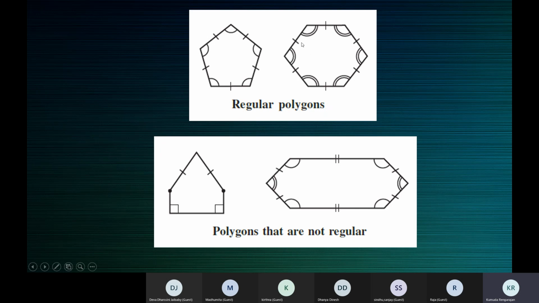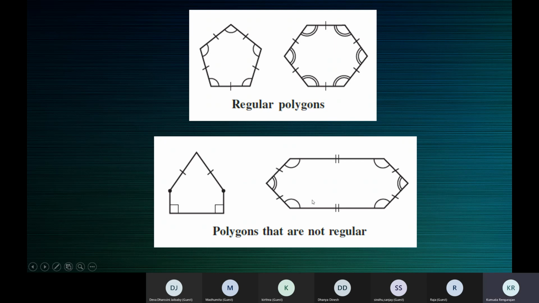Here also you see it's marked. Double curves are used. There's a curve here, there's a double curve here, here, here, here, and here. This indicates all the angles are equal. And all the sides are also equal. You can see the indication here. So since in these two figures, all the angles and sides are equal, both of them are regular polygons. But here they are irregular polygons. They are not regular because only these two sides are equal. All the sides are not equal.